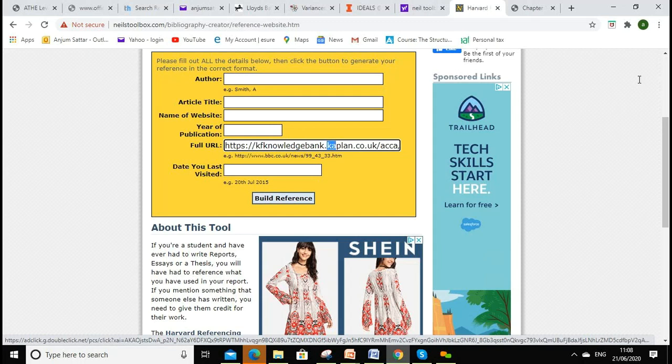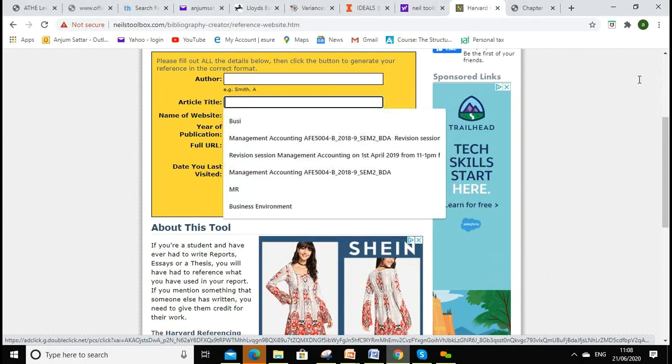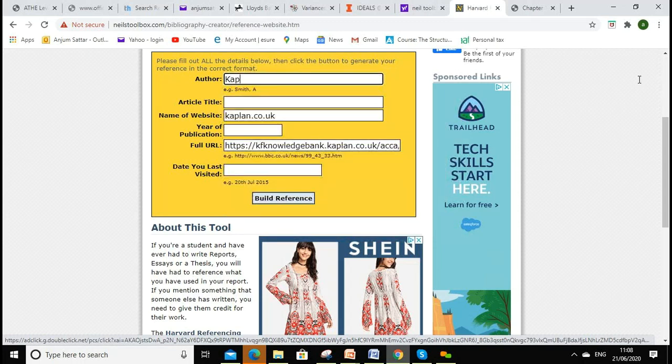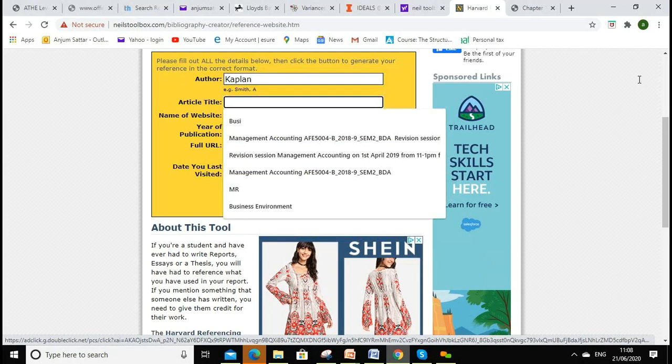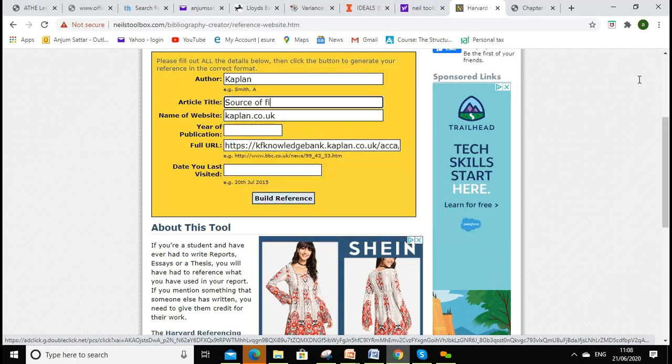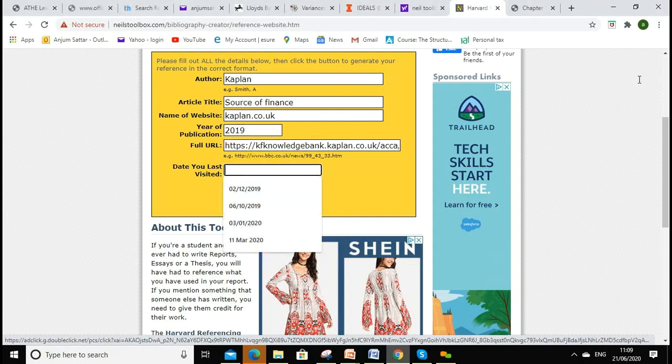Then the website name was Kaplan, and the author, the publisher, is Kaplan. The key topic was sources of finance, and we don't know the year of publication, so maybe we can put this year, and today's date when we accessed it. Today is the 21st of 6, 2020.